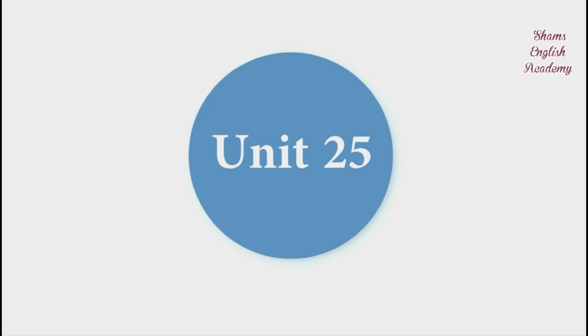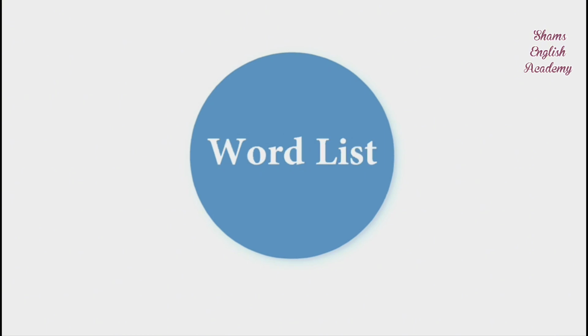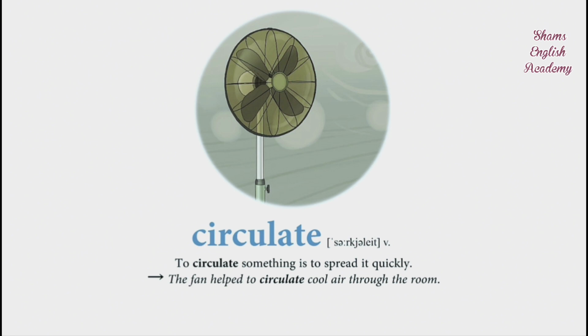Unit 25. Word list. Circulate. To circulate something is to spread it quickly. The fan helped to circulate cool air through the room.